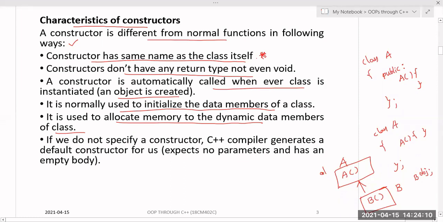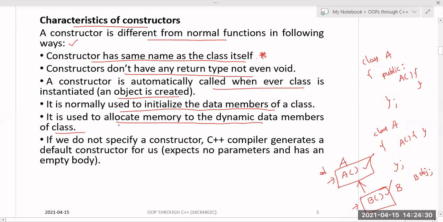That question you can expect in the ESET also. There will be a hierarchy. First the base class constructor will be called, after that the derived class constructor will be called. Whenever you are creating the object for the derived class, first the base class constructor is called, later the derived class constructor is called. We will discuss that.